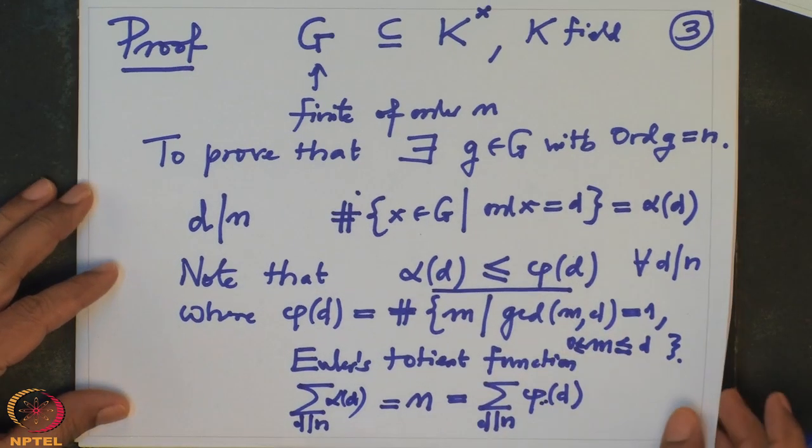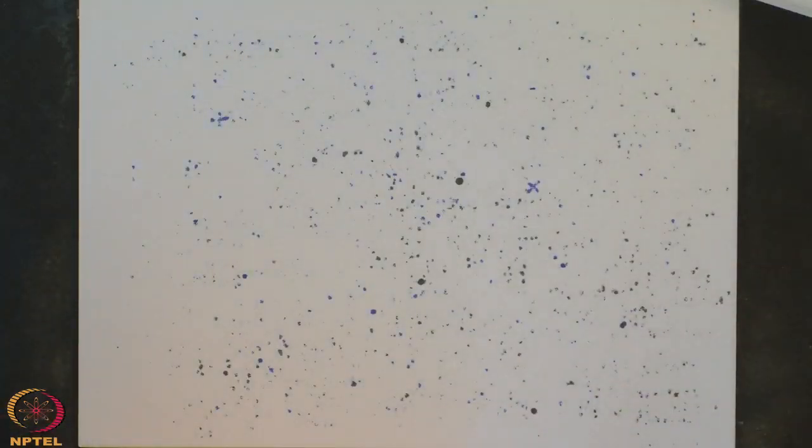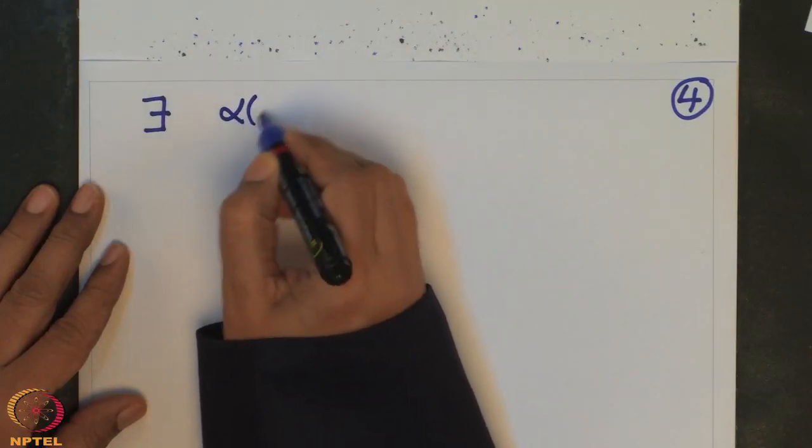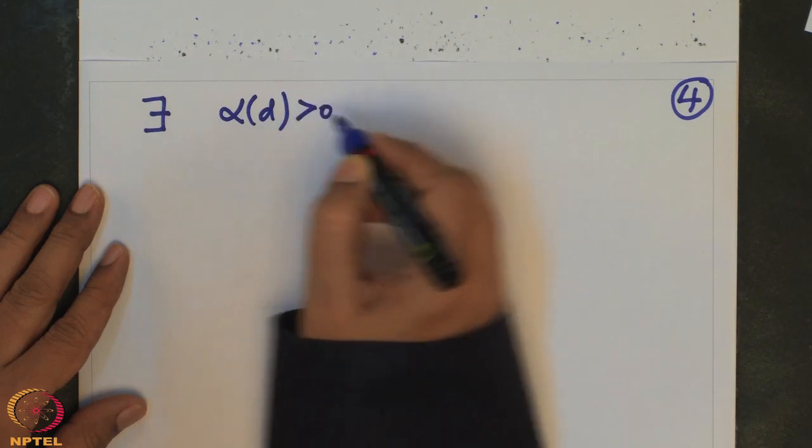Therefore, from this we conclude that there is a divisor D so that alpha D is positive.